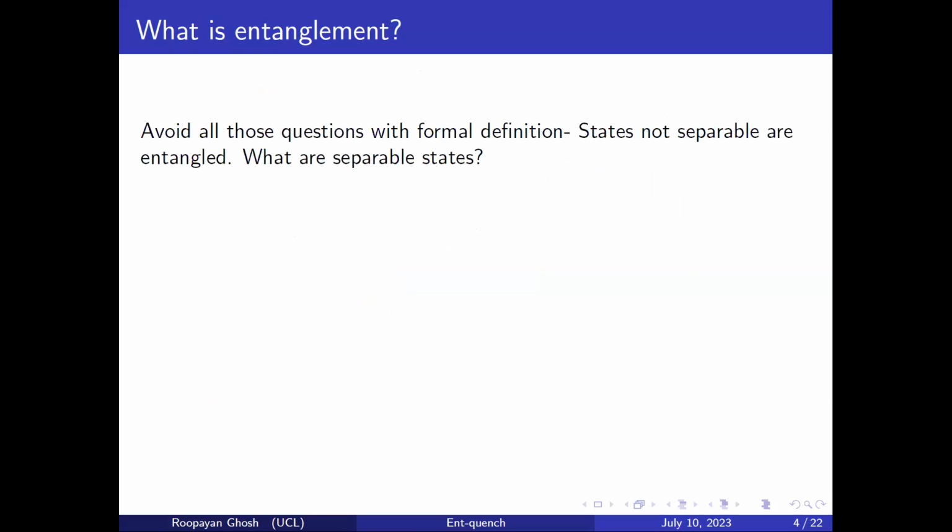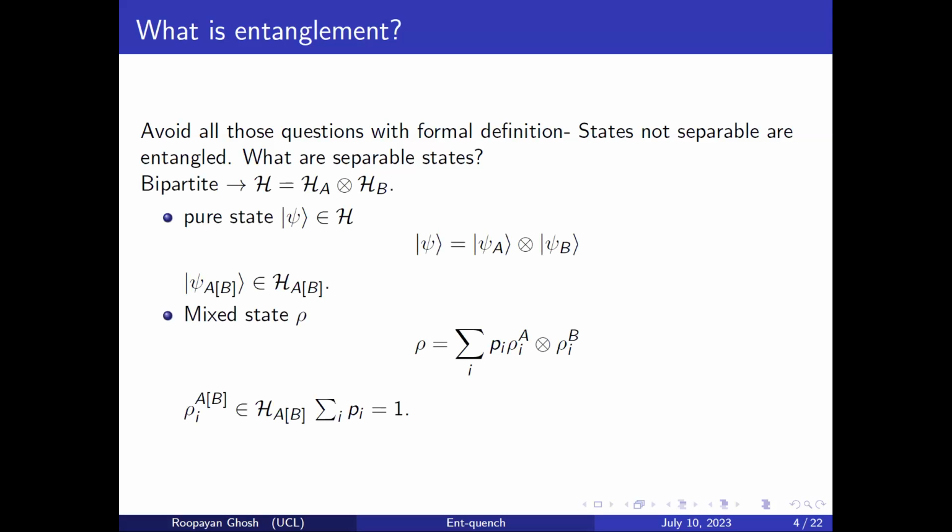So I like to understand entanglement in a slightly different manner from the formal definition, which changes your idea of defining what is entanglement to rather defining what is a separable state. So what you want to do is you want to say the states which are not separable are entangled. So now we have to define what are separable states, and that has a very good mathematical definition. Let us take, for example, a bipartite system. It means you have a system divided into parts A and B.